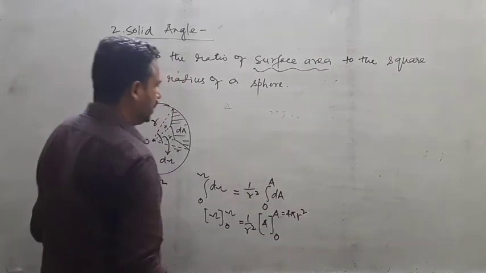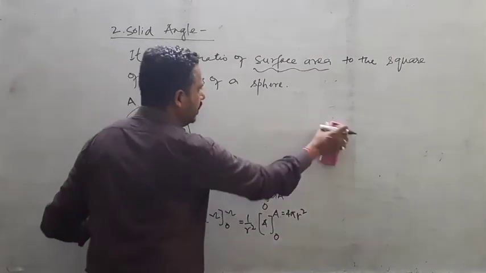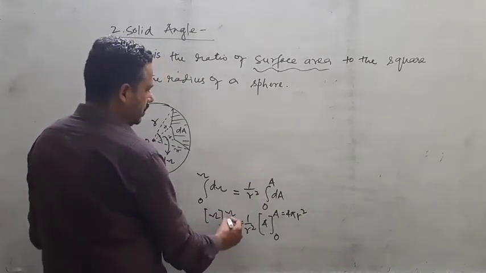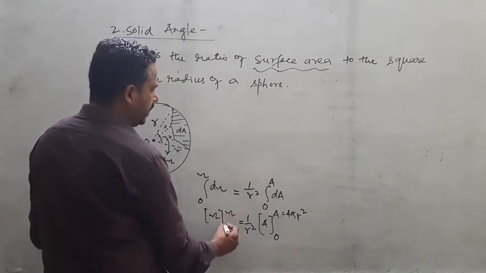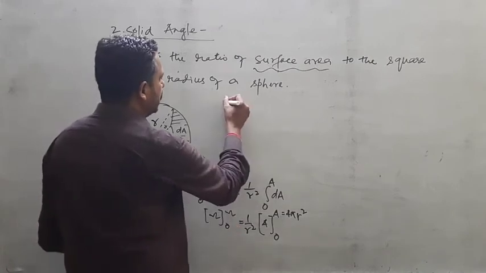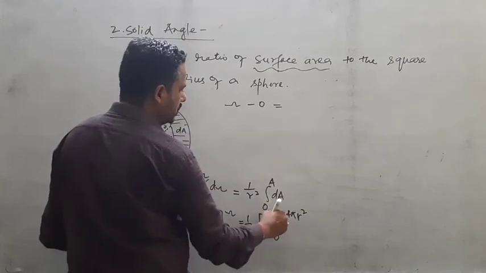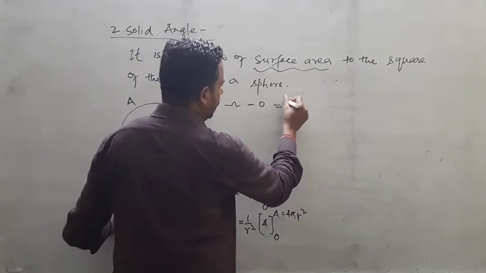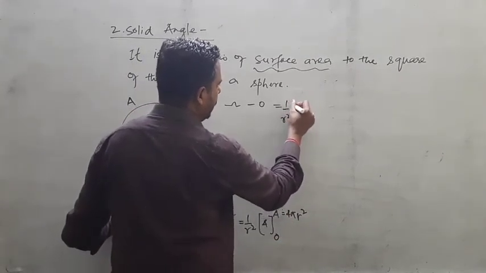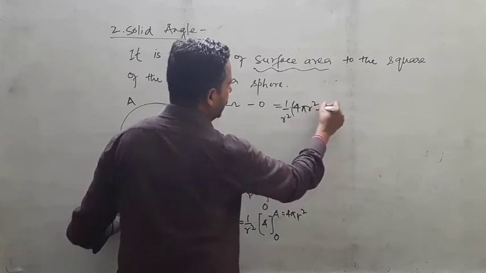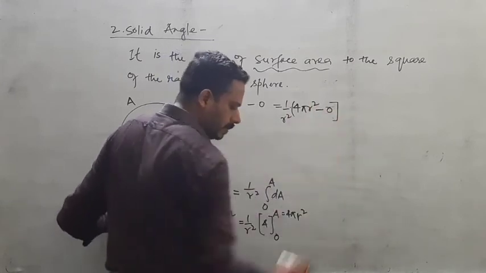From here, just put upper limit minus lower limit. So omega minus 0 is equal to 1 by r square times 4 pi r square minus 0, that is upper limit minus lower limit.